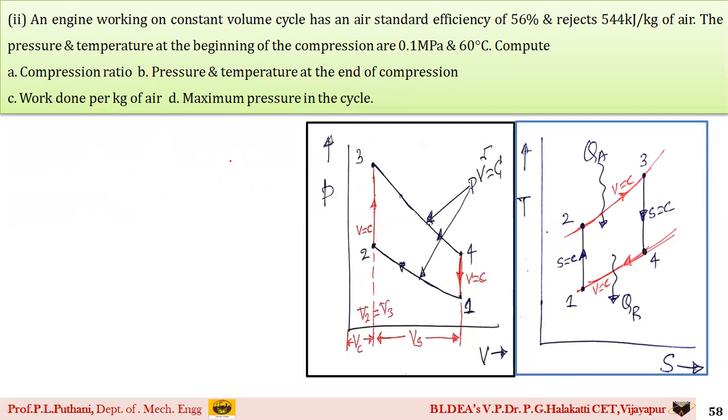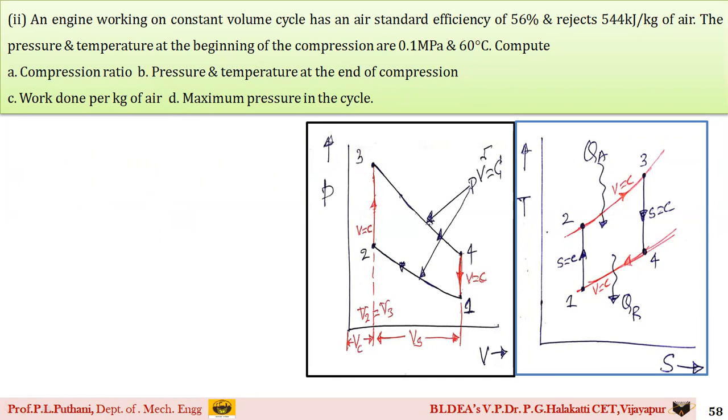The last bit is the maximum pressure in the cycle. On the pressure volume diagram, the maximum pressure point is point 3, so Pmax is equal to P3.